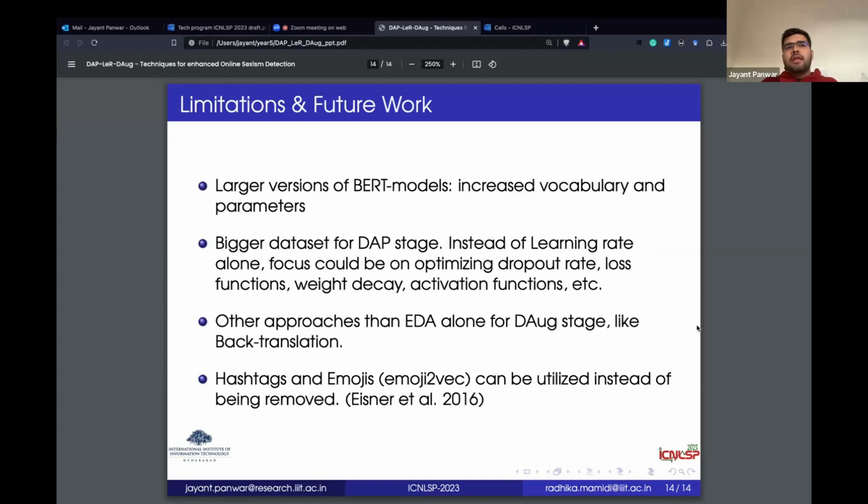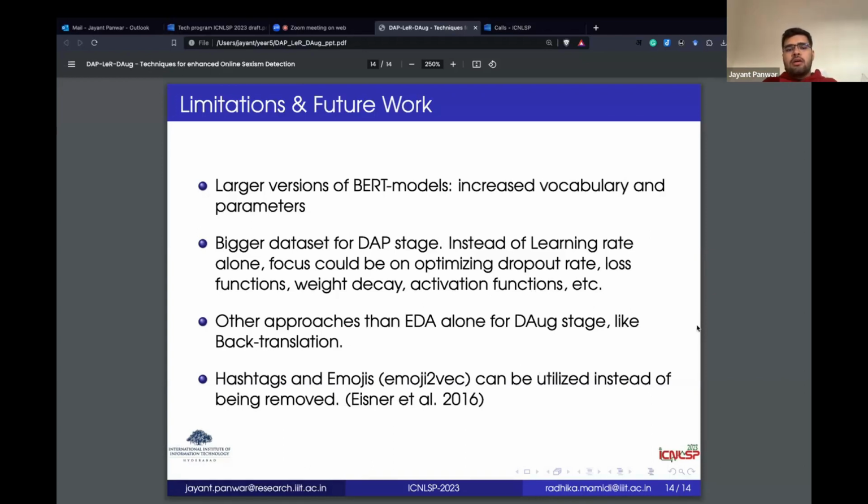And then obviously this is a very greedy solution, but more data is always good for machine learning. For the DAP stage it will work out really well. And in terms of pure machine learning, instead of focusing on learning rate alone, we could think about optimizing the dropout rate, try different loss functions, and focus on weight decay and activation functions as well. And for the data augmentation stage, we can try out other approaches too, for example back translation. So let's say I could translate the English example into Romanian and then back translate into English. That would give me basically another example for the same kind of content.